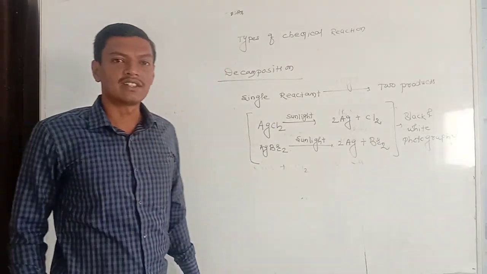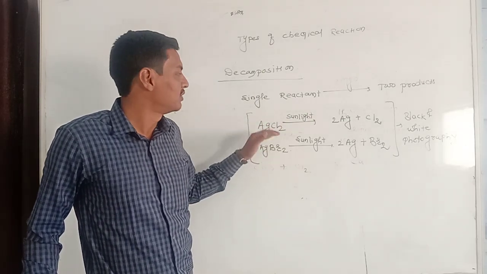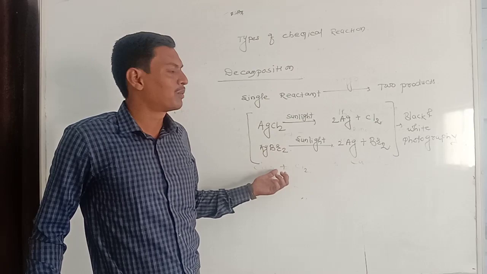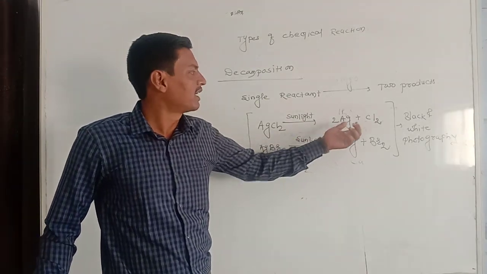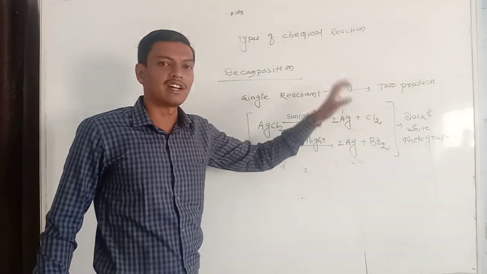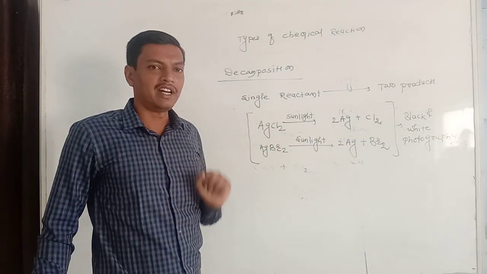In such conditions, don't get confused, just write these two reactions representing the exposure of silver chloride and silver bromide, which produce silver and chlorine and silver and bromine.